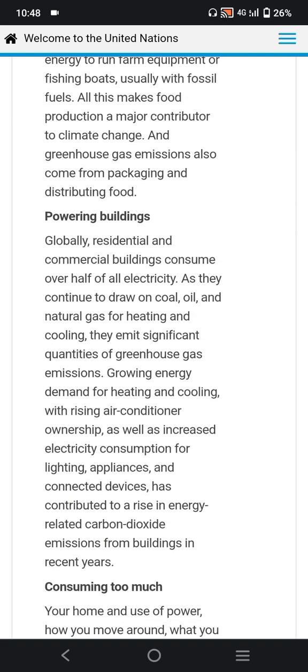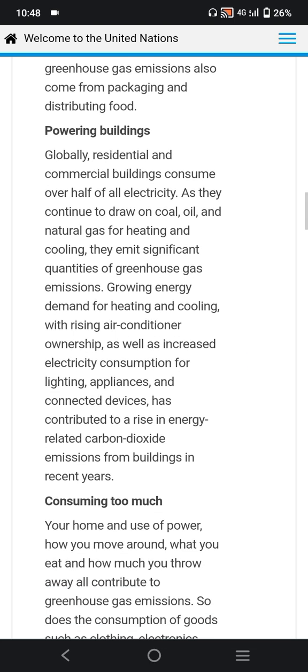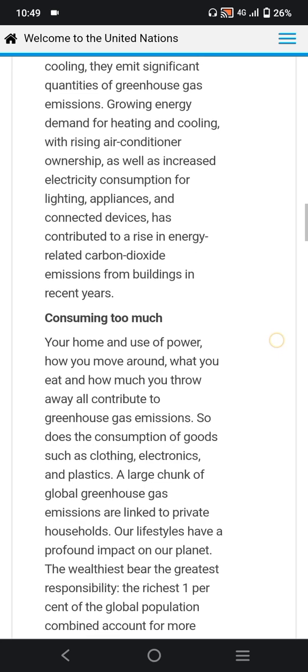Powering buildings. Global residential and commercial buildings consume over half of all electricity, as they continue to draw on coal, oil, and natural gas for heating and cooling. They emit significant quantities of greenhouse gas emissions. Growing energy demand for heating and cooling, with rising air conditioner ownership, as well as increased electricity consumption for lighting, appliances, and connected devices, has contributed to a rise in energy-related carbon dioxide emissions from buildings in recent years.